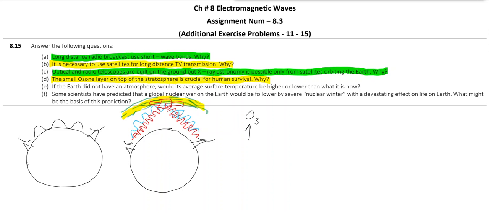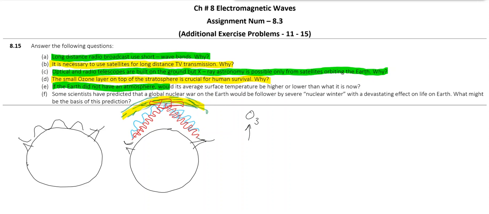So UV is absorbed by ozone, and the good part is that as UV is absorbed by ozone, it does not reach the ground in significant intensity. Otherwise, UV radiation is very dangerous if we are exposed to high intensity of UV. But luckily, the ozone layer protects us. So the ozone layer is very crucial for all living beings. Next one.